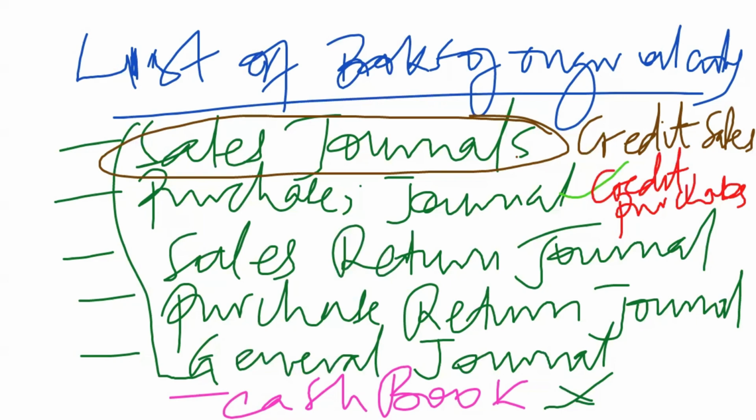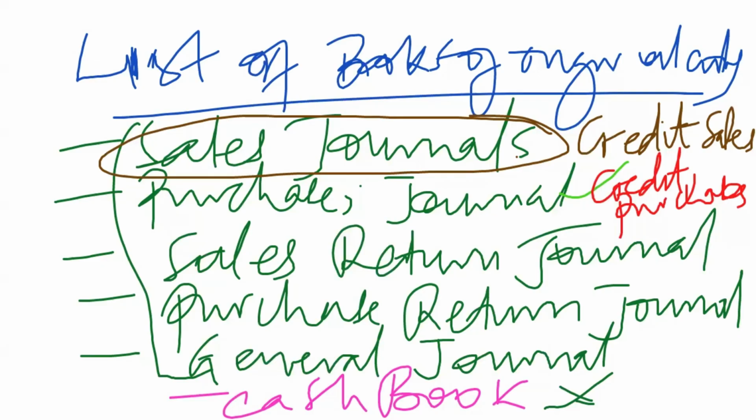So when we say purchases in accounting, we are referring to the goods or the stock or the inventory that has been bought with the intention of reselling. So whenever you see that maybe the business has purchased a non-current asset, we don't call that a purchase. Purchases are only stock that we bought for the purposes of reselling. And what we only include in the purchases journal are the purchases that happened on credit alone. If you purchase using cash, you have to transfer that to the cash book.